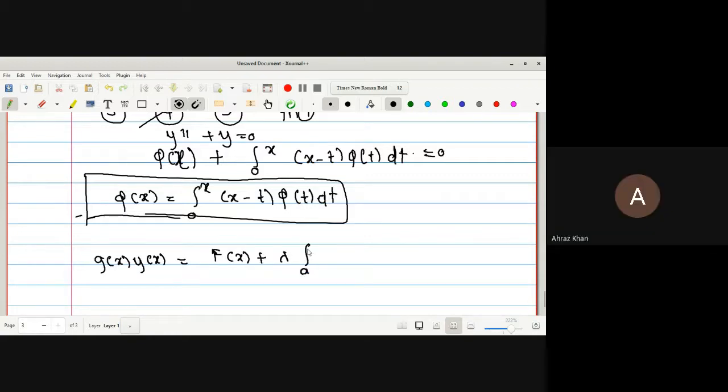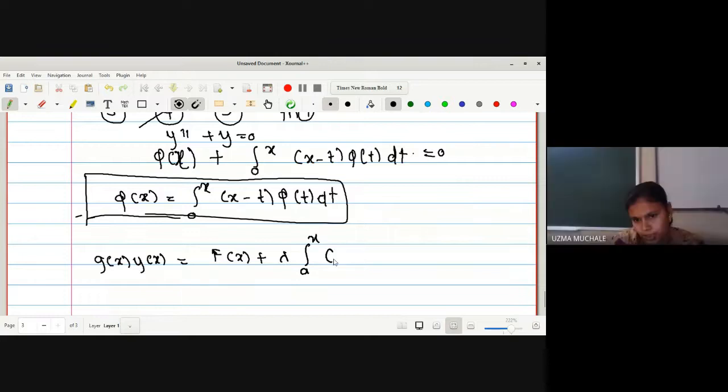It's a homogeneous Volterra equation. Right, homogeneous as well as Volterra, plus you should verify which kind. g of x is 1, no? There is no term other than phi of x here. So it is the second kind. g of x is 1 and f of x is 0, and the value of lambda is 1.